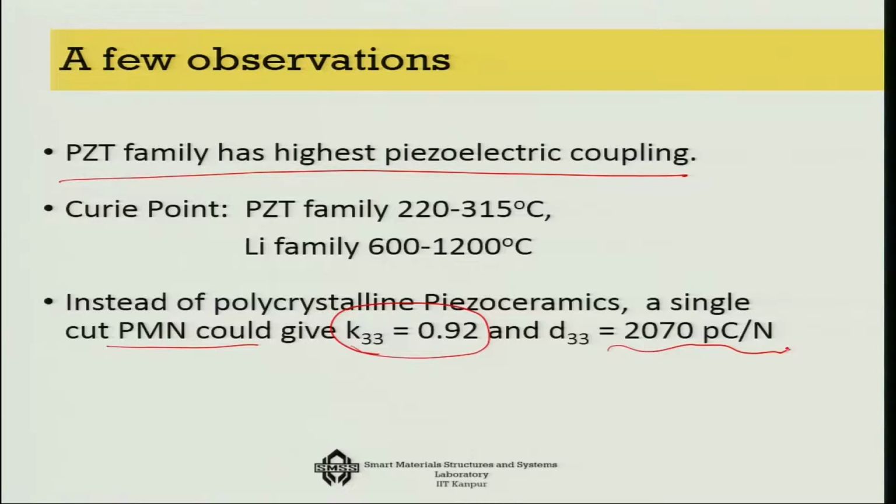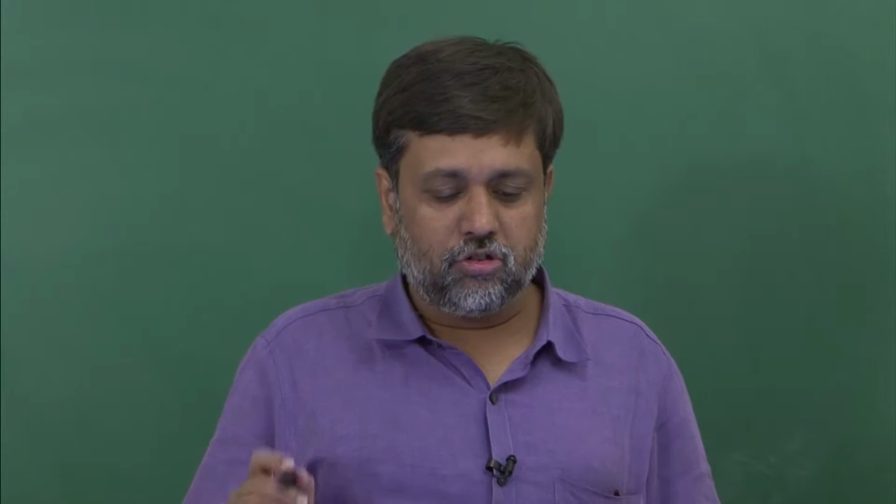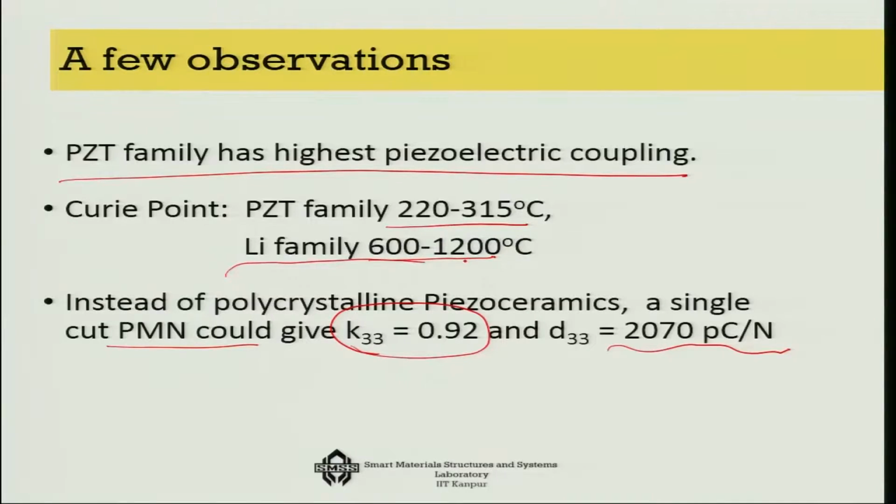The Curie temperature of the lead zirconate family is about 220 to 315 degrees centigrade, and for the lithium family about 600 to 1200 degrees centigrade. This extreme temperature resistance capability matters because, beyond the Curie point, the material is going to lose its property. So this extreme temperature resistance capability makes these lithium families like lithium niobiums etc. very good candidate smart materials for applications like batteries, your laptop battery and things like that.